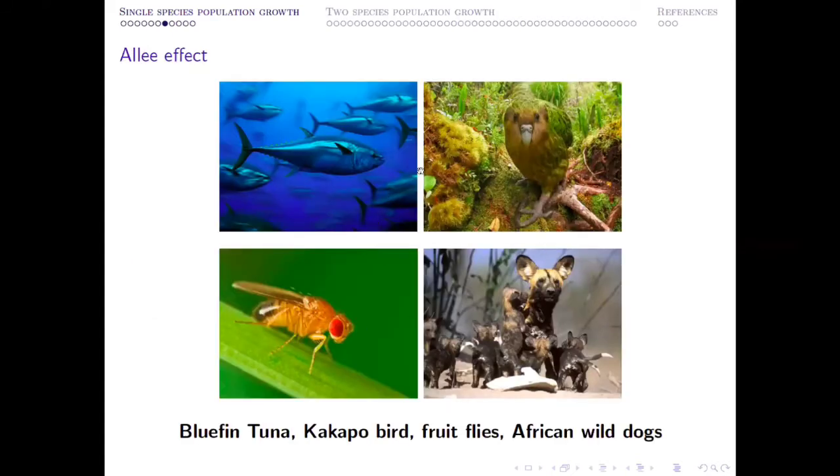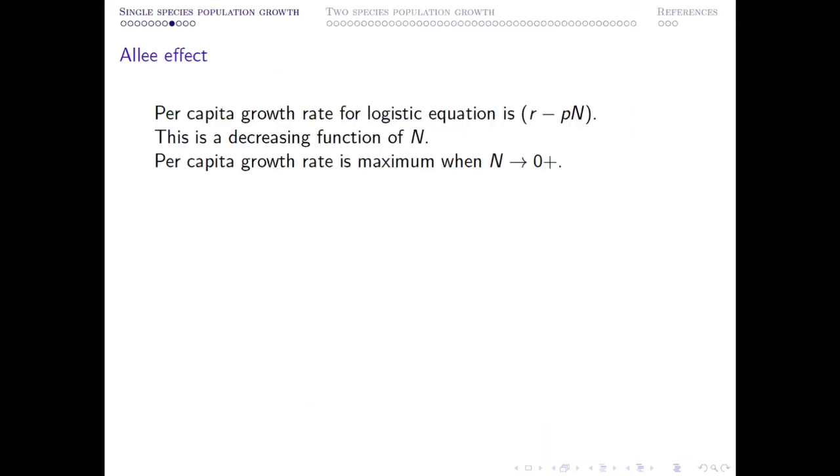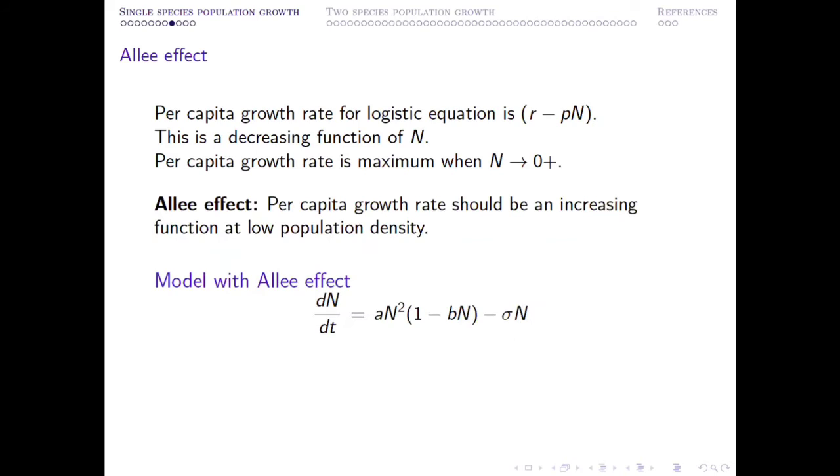So these are some examples of different species which are now in different parts of the world under extinction threat, only because different mechanisms, environmental as well as physiological, are posing a threat such that they are very prone to extinction in the near future. So how to model in such cases? In order to set up such a model, what we can do is change the per capita growth rate. These things I have already mentioned earlier, can be modified into this particular format.